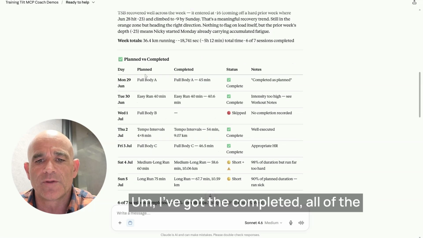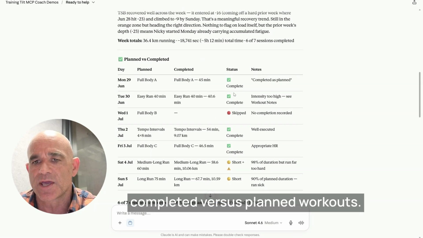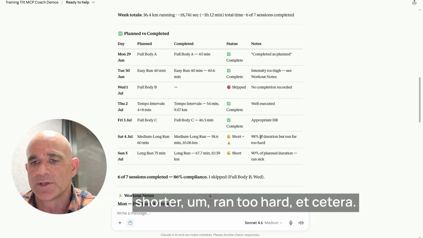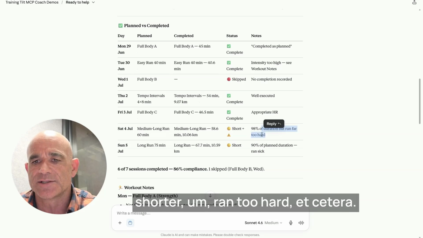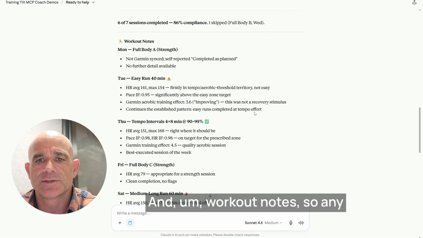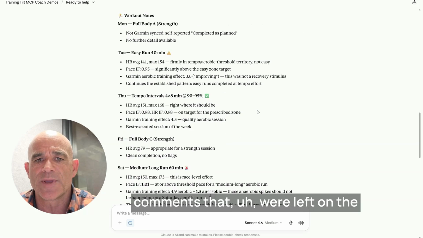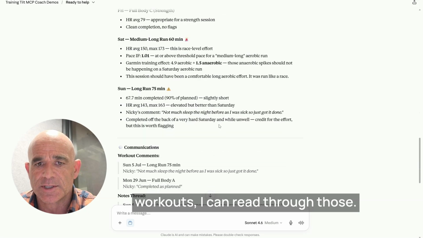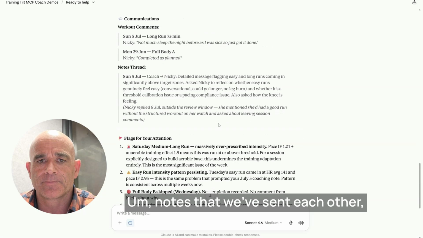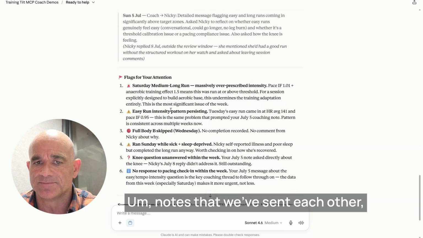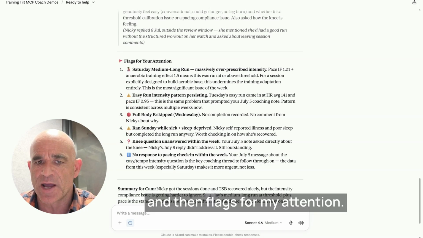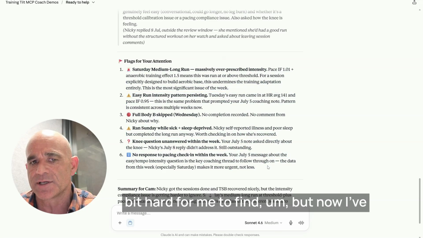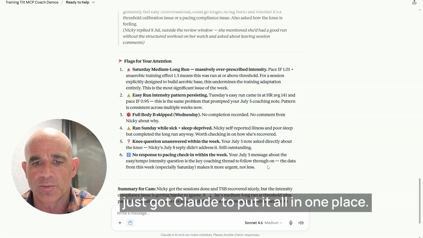I've got all of the completed versus planned workouts. Anything flagged here, looks like she did a couple of workouts shorter, ran too hard, etc. And workout notes, so any comments that were left on the workouts, I can read through those. Notes that we've sent each other, and then flags for my attention. This stuff might have been a little bit hard for me to find, but now I've just got Claude to put it all in one place.